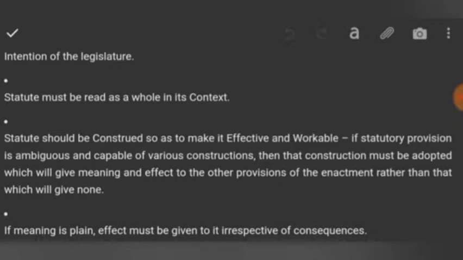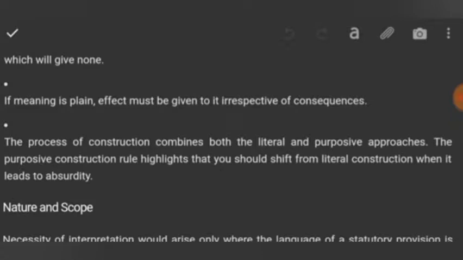the meaning which is effective or workable, which is not opposed to public policy, or which may be effective in prevailing socio-economic conditions. If a statutory provision is ambiguous and capable of various constructions, then that construction must be adopted which will give meaning and effect to the other provisions of the enactment rather than that which gives none. None means nothing. It means if meaning is plain, effect must be given to it irrespective of consequences. If meaning is plain, it's not ambiguous, effect must be given irrespective of consequences.